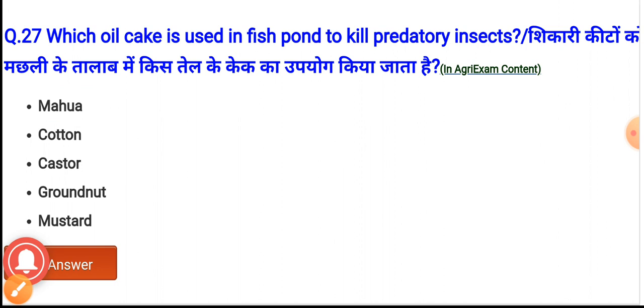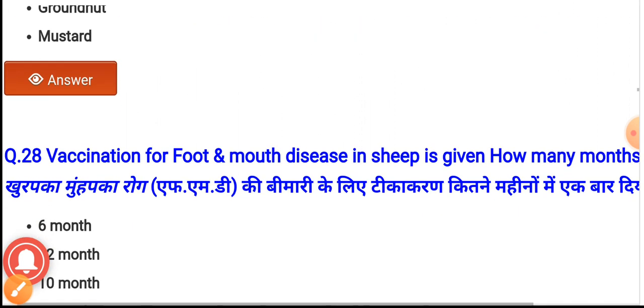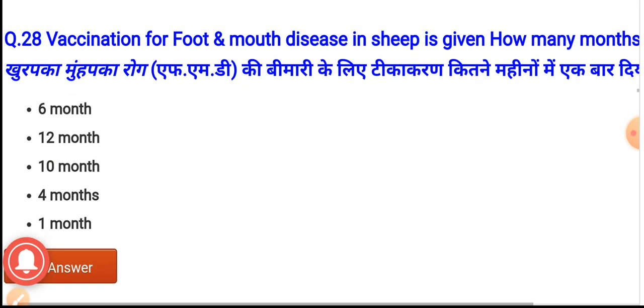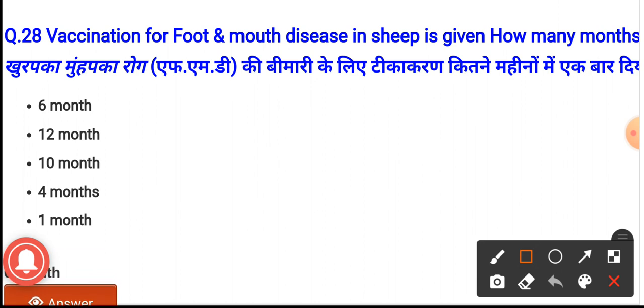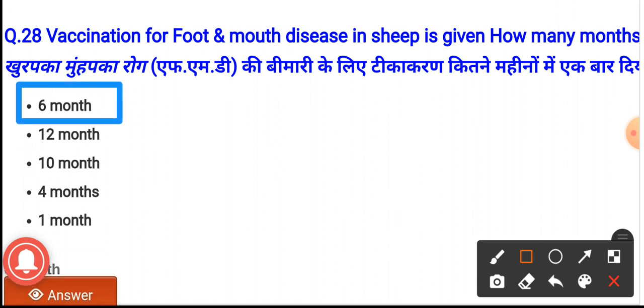Question number 28. The vaccination for FMD, that is foot and mouth disease, in sheep is given after how many months? The options are 6 months, 12 months, 10 months, 4 months and 1 month. And the correct option is 6 months. The vaccination for FMD in sheep is given after 6 months.